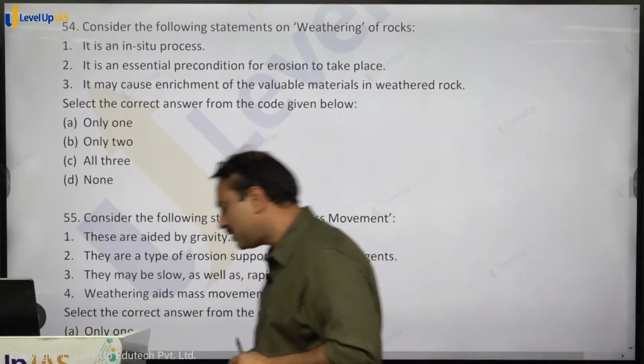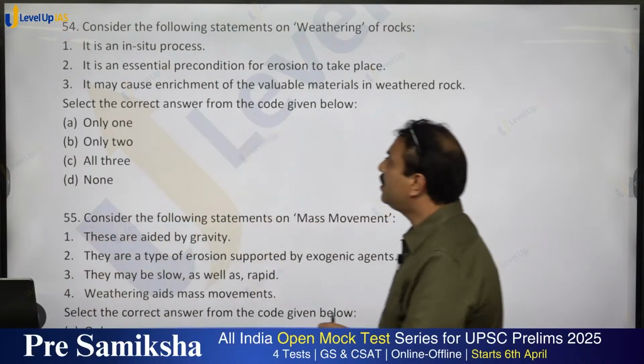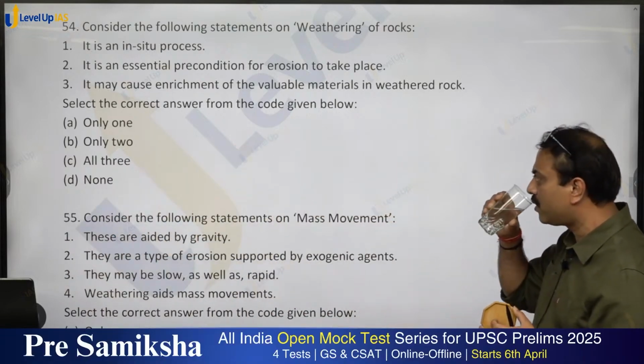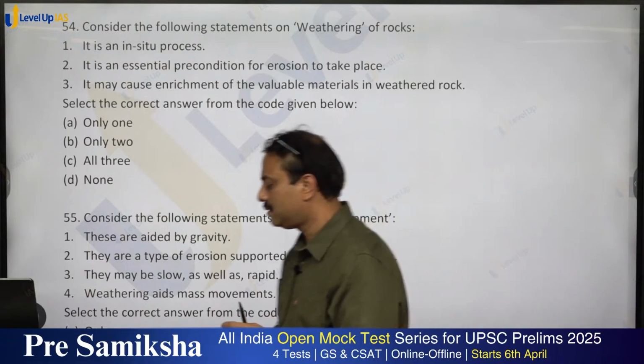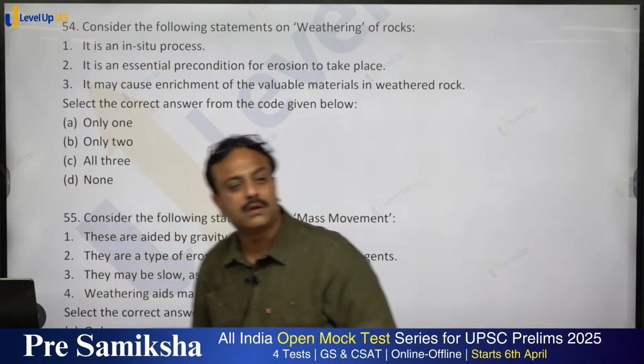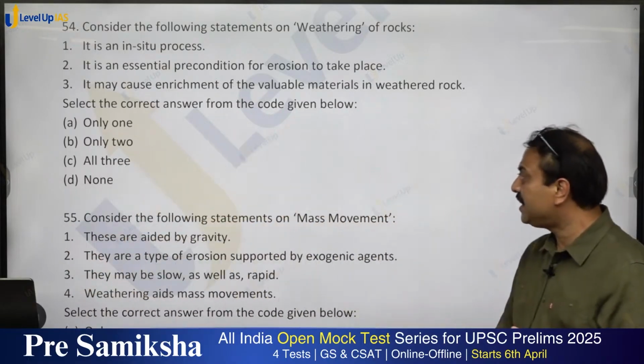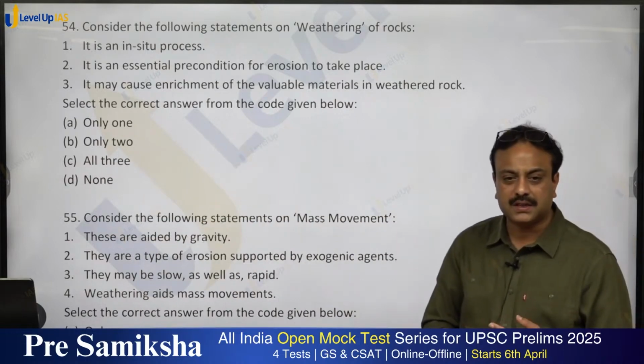Consider the following statements on weathering of rocks. It is an in situ process. Yes or no? It is an essential precondition for erosion to take place.